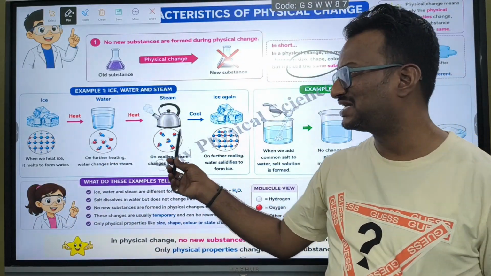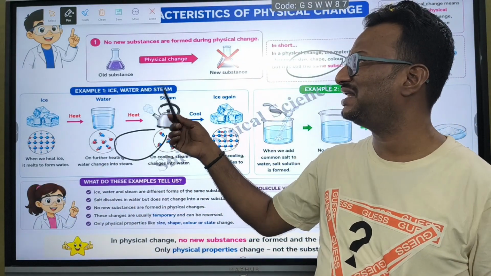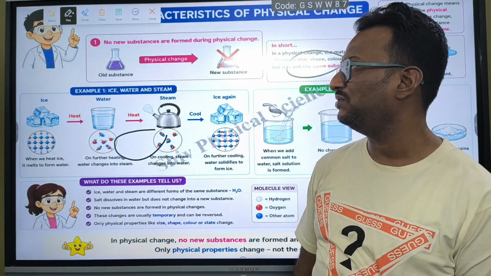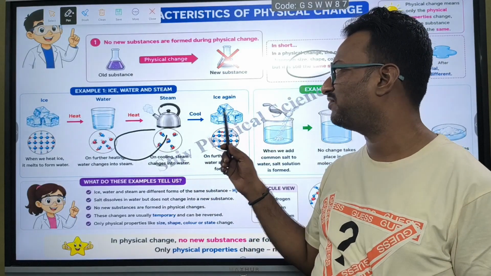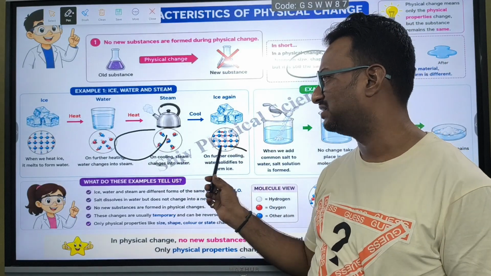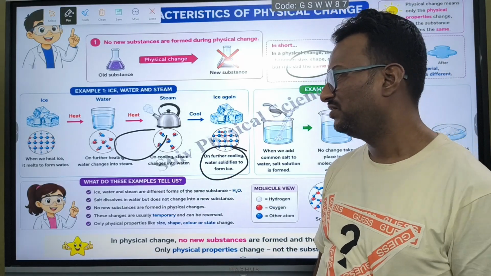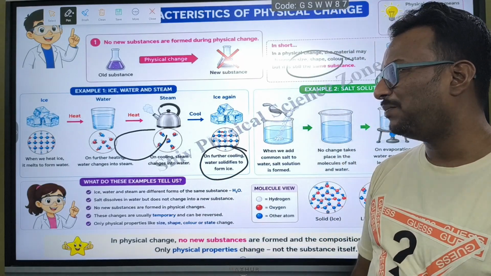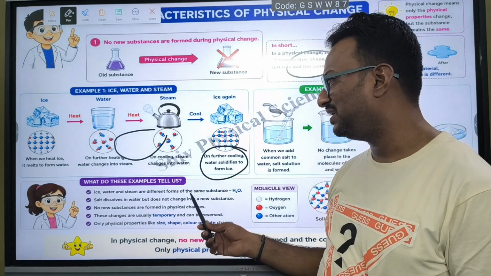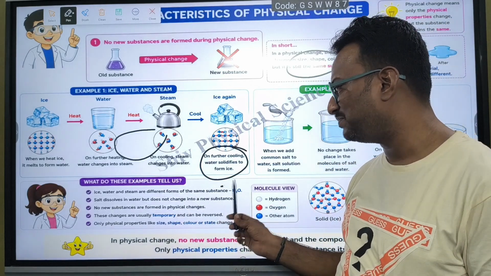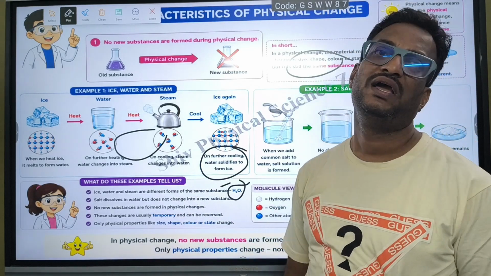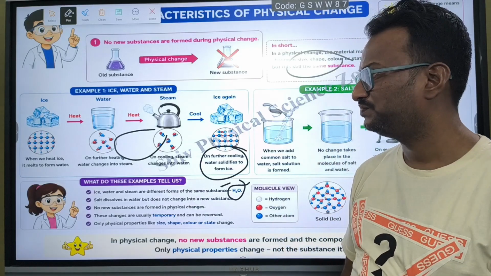We already discussed this example: ice getting converted to water, water converted into steam. If you cool it once again, it converts into ice, it solidifies. What does this example tell us? Ice, water and steam are different forms of the same substance, and the substance is H2O.